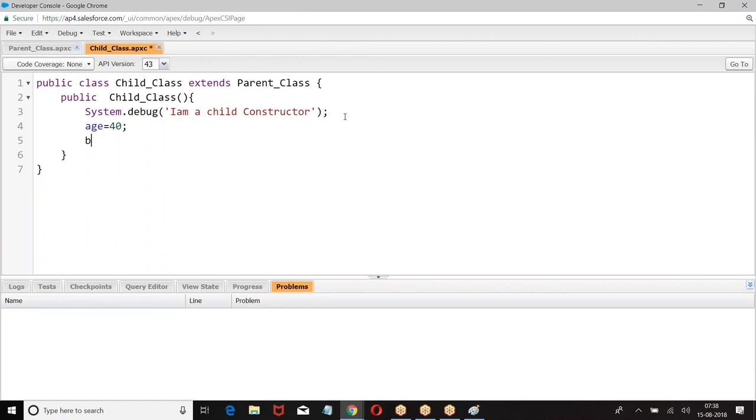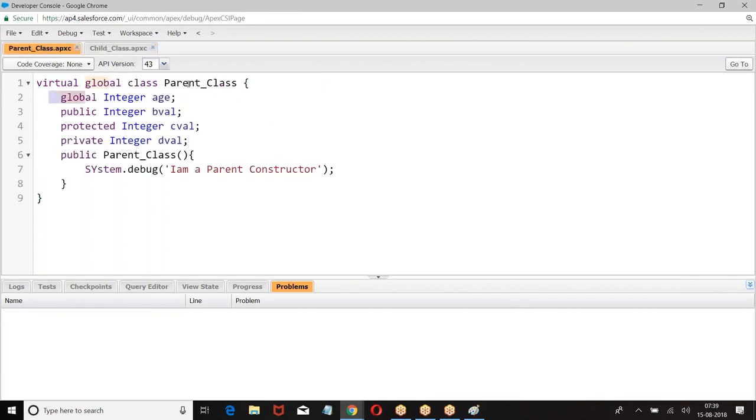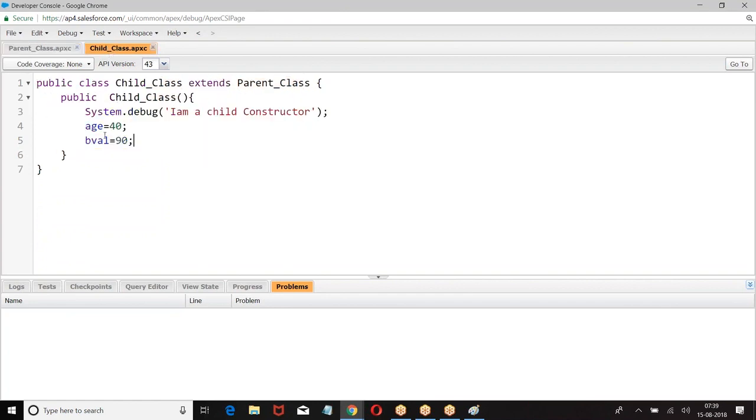Then I have b value. Do you have any issue with that? B value. So what is age? Age is a global member of the parent class. B value is a public member of the parent class. C is a protected member. If a variable is defined as protected, it can be used in the class where it is defined. It can also be used in the corresponding child classes.